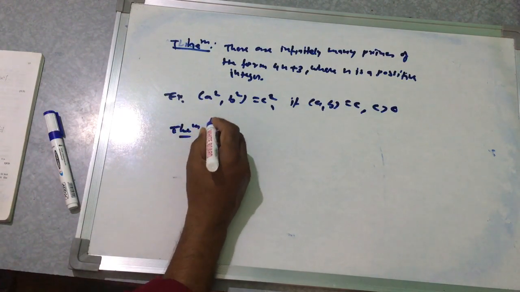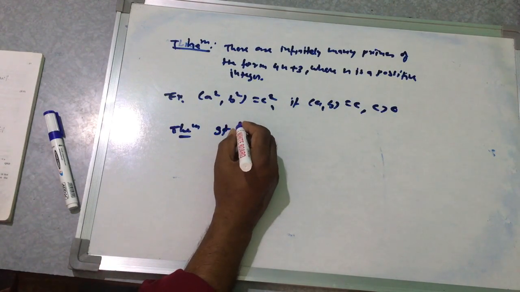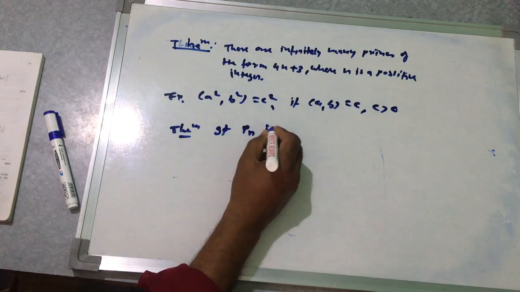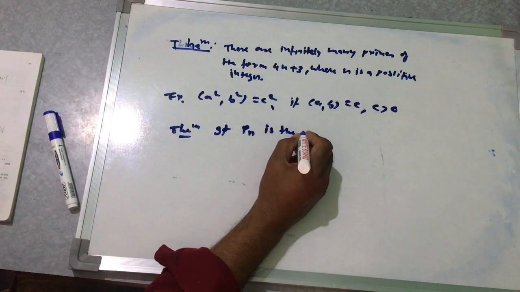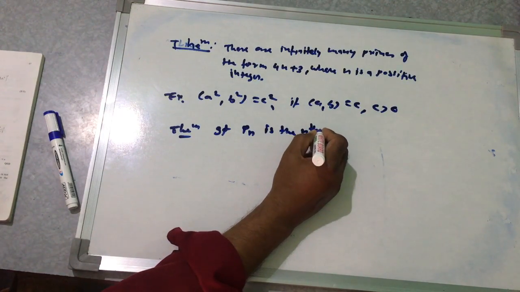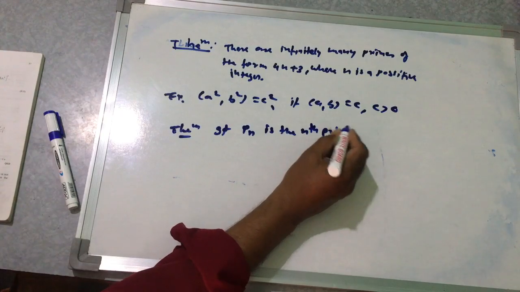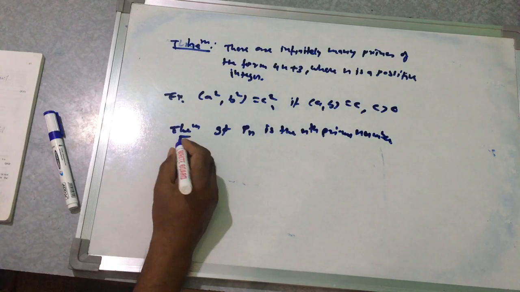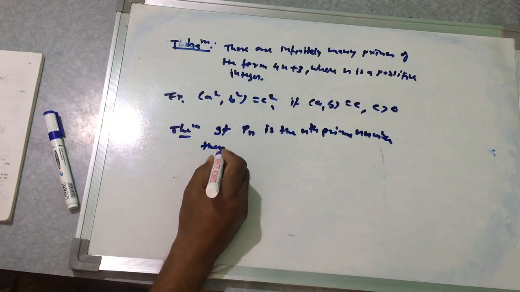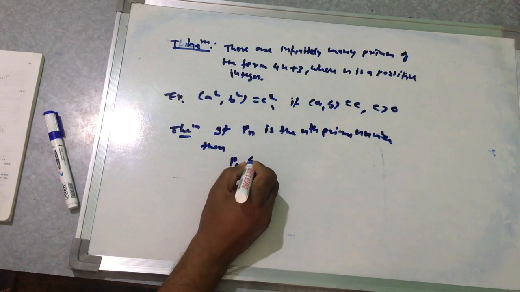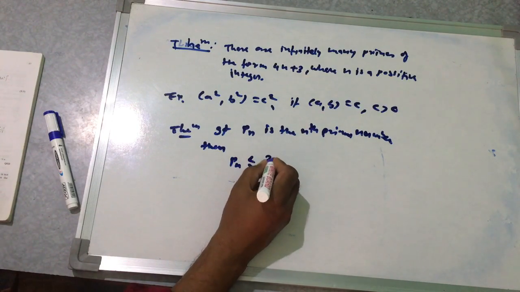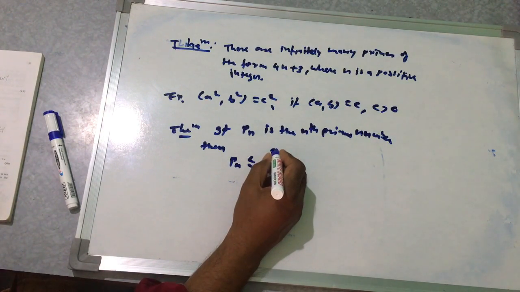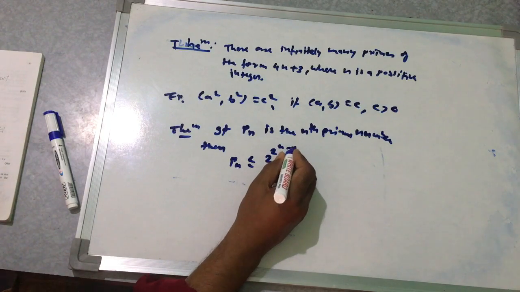Then theorem: if Pn is the nth prime number, then Pn is less than or equal to 2 to the power 2 to the n minus 1.